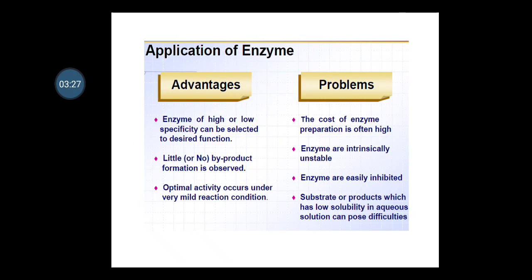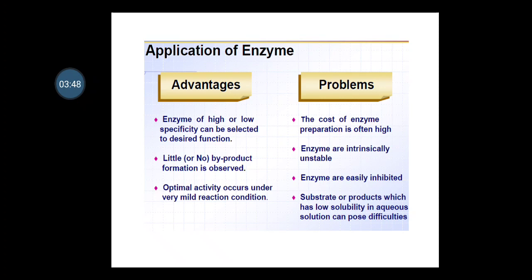We'll see how one can stabilize that enzyme with the help of different immobilization methods. Third, enzymes are easily inhibited. Fourth, substrates or products with low solubility in aqueous solution can pose difficulties.